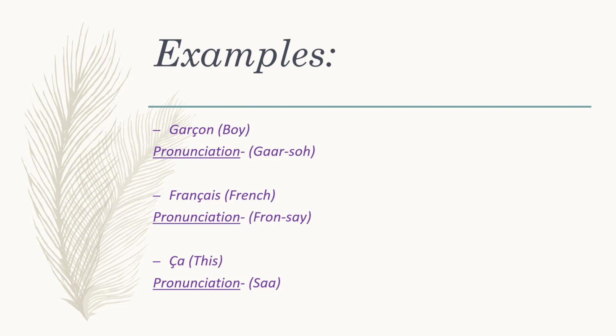The second one, français, which means French. Again, the accent is important here, so the pronunciation will be français. The third one, ça. This is a very commonly used word in French. Ça means this. If we remove the accent, the pronunciation would be ka. Again, what is ka? No one knows. So the pronunciation is sa, which means this.